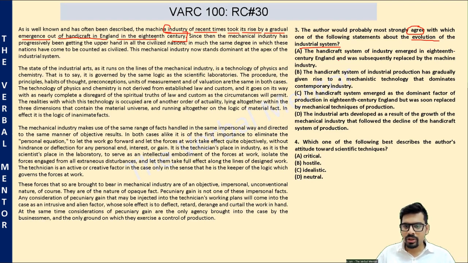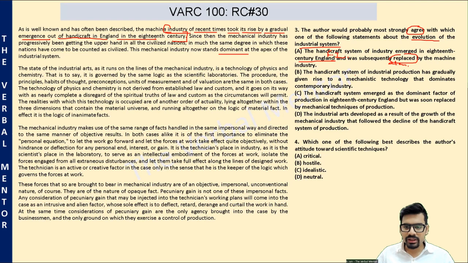Option A, the handicraft system of industry emerged in 18th century England. Factually incorrect. Machine industry emerged in the 18th century out of handicraft industry. Handicraft industry did not emerge in the 18th century. Also, this word replaced is alien. We don't know whether it has been replaced by it. Maybe handicraft industry is still there. It's just that the dominant industry is machine industry. That's what we get to know from the passage.